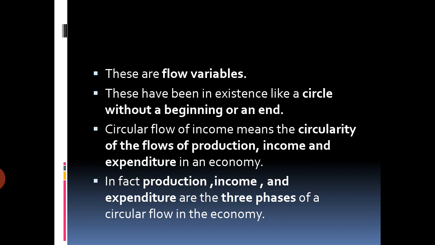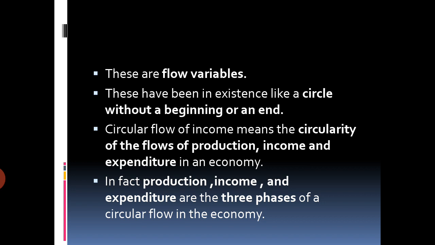Now these have been in existence like a circle without a beginning or an end. A circle does not have a beginning, neither does it have an end. So it is a continuous process. And circular flow of income means the circularity of the flows of production, income and expenditure in an economy. So we are studying the circularity.